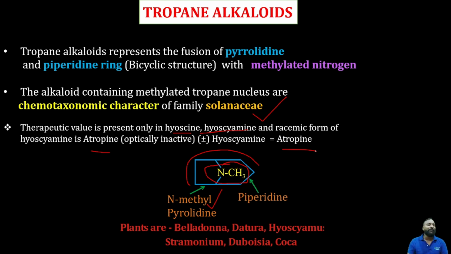Okay, but coming to the examples, what are the plants we need to discuss in the tropane alkaloids? We know belladonna, datura, hyoscyamus, stramonium, and coca. So these are the very important tropane alkaloidal plants that we need to discuss in this session. Because in previous examinations, especially for GPAT and other examinations, they only focus on these special plants because they have wide applications.